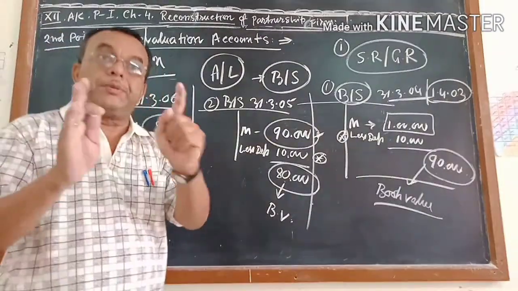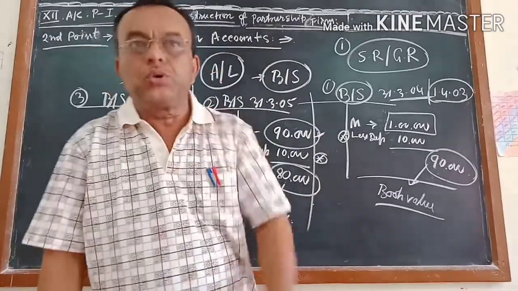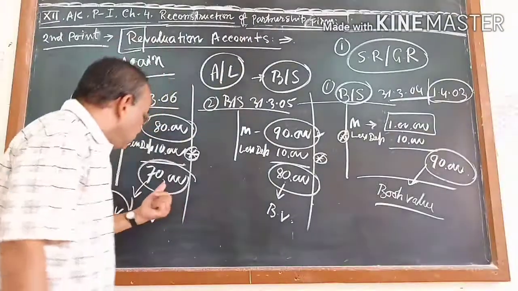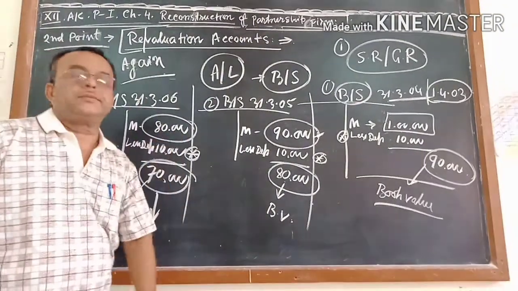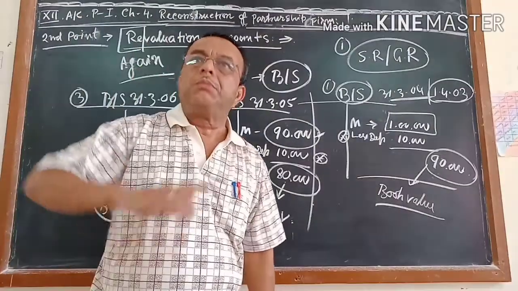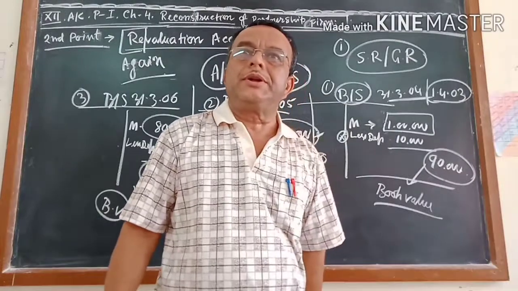Which machine you have, it is existing and working. But do you know the actual value of this machine in the market? It is not 70,000. It may be more than 70 or it may be less than 70.